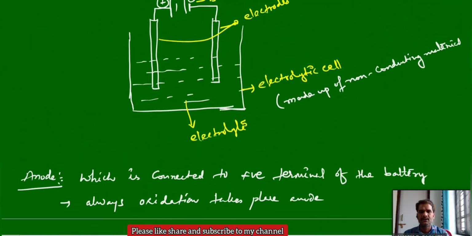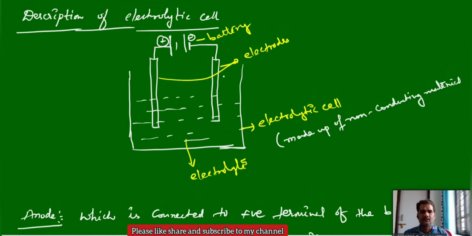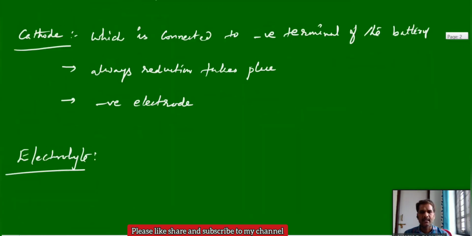You can see the picture here. Electrodes over electrolytic cell, and this is the electrolyte. Generally, an electrolyte forms ions, positive and negative ions. Electrolyte mostly undergoes dissociation and conducts electricity.